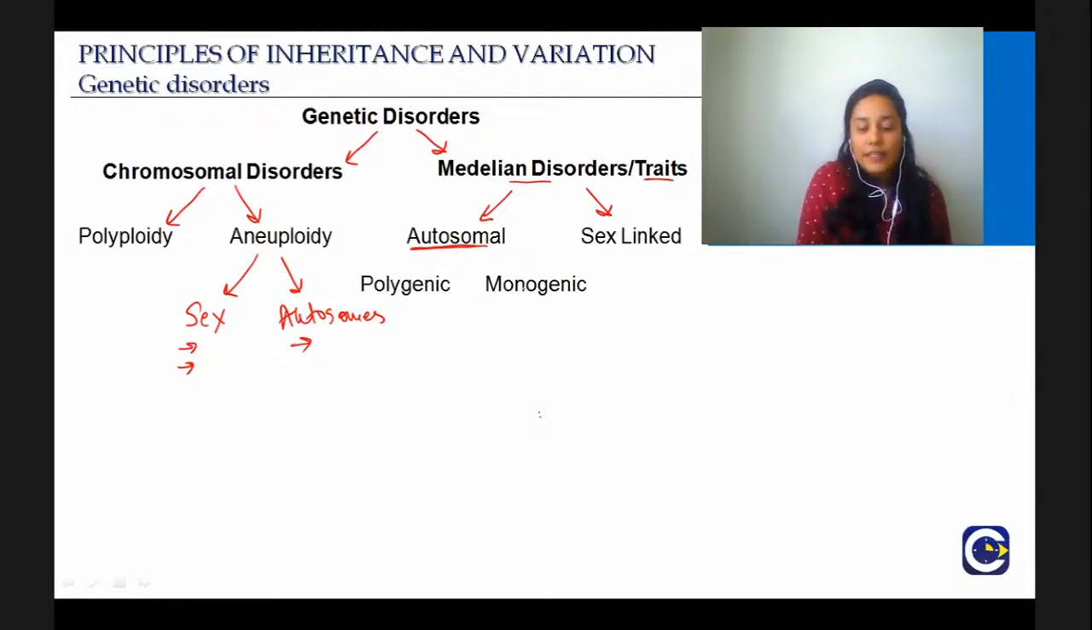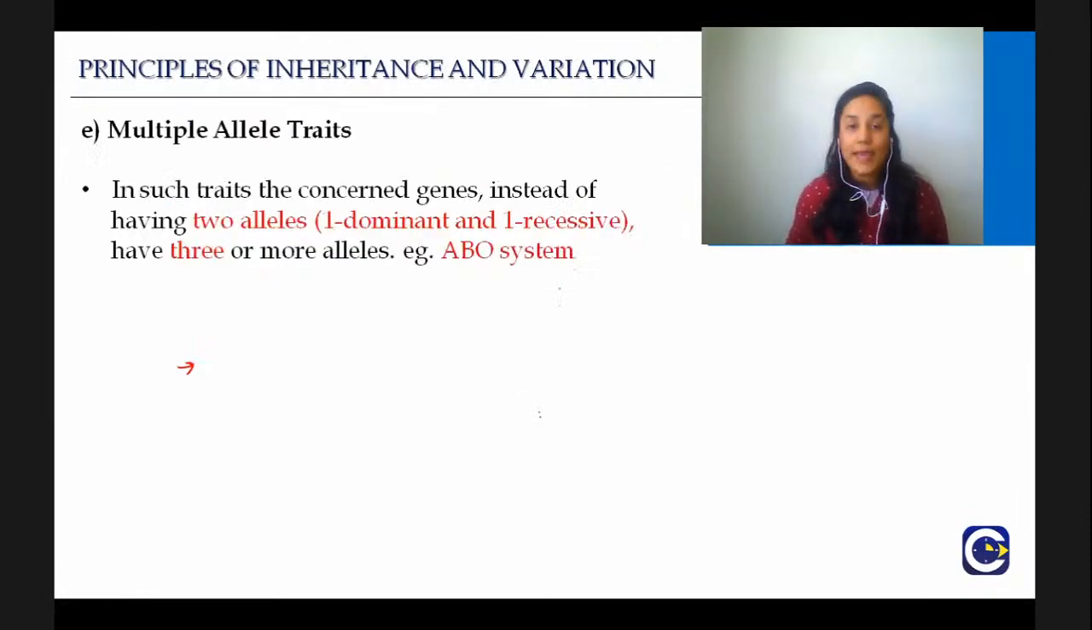Now we again continue with the monogenic. In monogenic, now we talk about multiple allele traits. Again, this is not a disorder, this is a normal condition. In such traits, the concerned genes, instead of 2 alleles, one dominant and one recessive, have 3 or more alleles. For example, the ABO blood group system, and you will be like, what? How can it have 3 alleles?